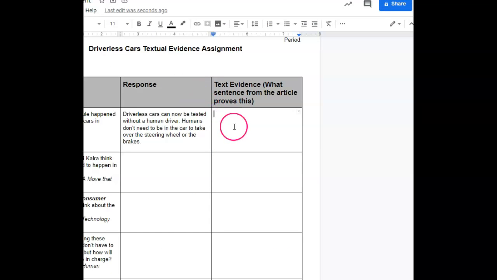So we're going to go here. I'm going to say, and I want this to be the start of every single one of these answers, in the article, it says, and then you're going to write down your answer. In the article, it says, and this one said, new rules approved on February 26th by state regulators allow for the fast developing technology to be tested without human drivers. Period, and my quotation marks. So that's a sentence directly from the article.